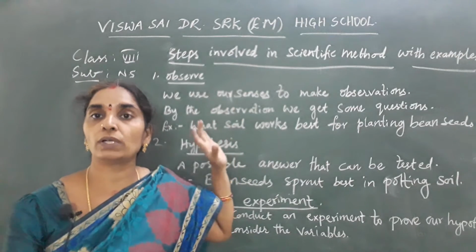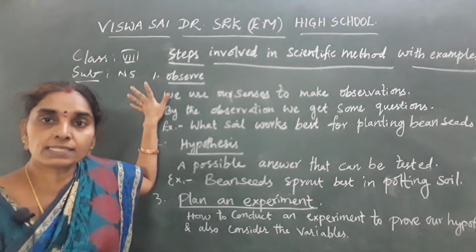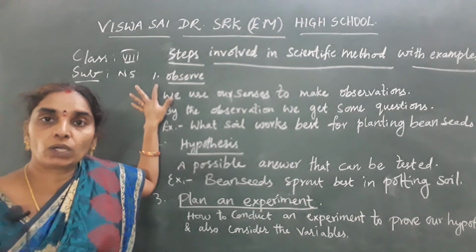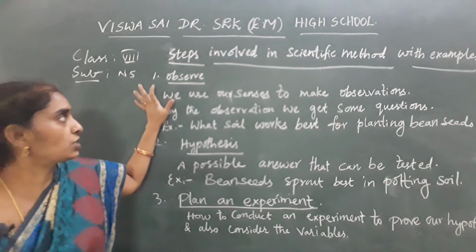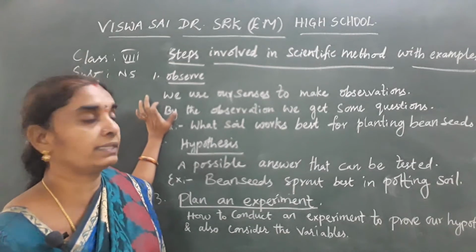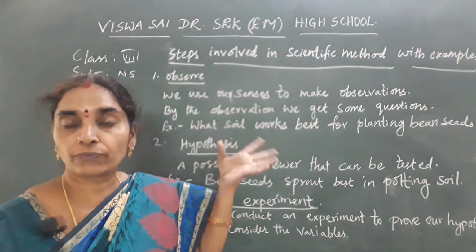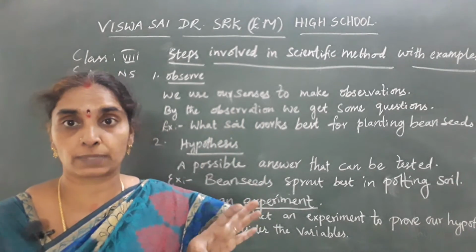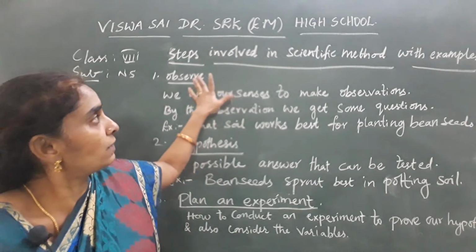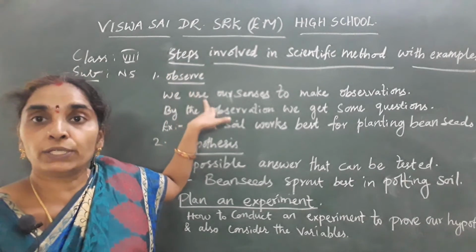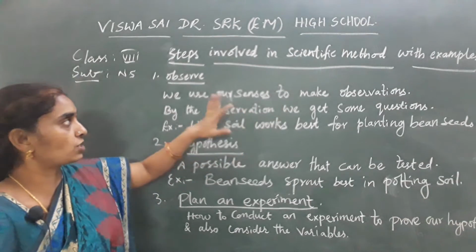So what are the steps involved in the scientific method we are seeing now? See here, children, the first one is observe. The first step involved in the scientific method, as you know well, is observation. If you as a science student want to do an experiment or know a fact, then you have to observe. We use our senses to make our observations.